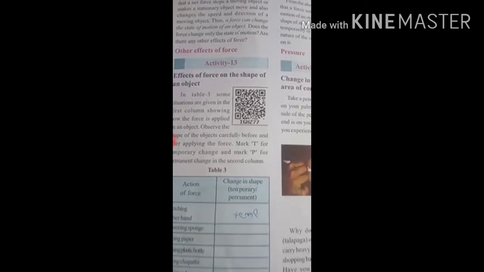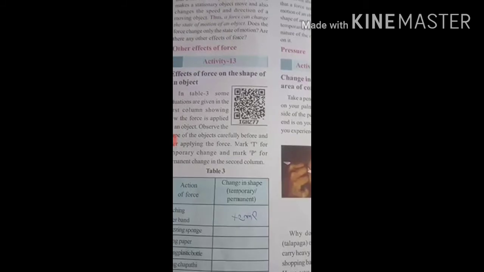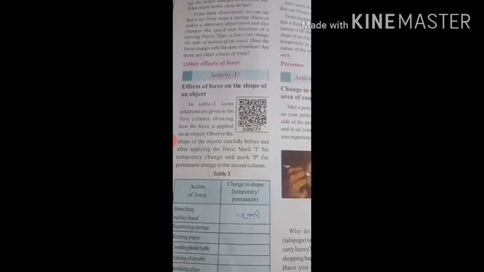So what is the definition of pressure? The force acting perpendicular on a unit area of a surface is called pressure. Pressure is different from the force acting on the object. Pressure is equal to force divided by area, where force is in newtons and area is in square meters. Then the SI unit of pressure is newton per meter square, or N per m square. To understand this pressure in a simple manner, here is a simple activity.